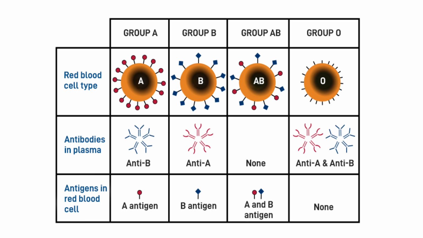In case of O blood group, you do not find A antigen or B antigen, but you have H antigen on the surface of RBC. They have written none because they do not have any antigen, that is A or B, but it has H antigen. And you find both the antibodies, anti-A and anti-B, in their plasma, and hence group O is the universal donor. So this is about blood group polysaccharides.